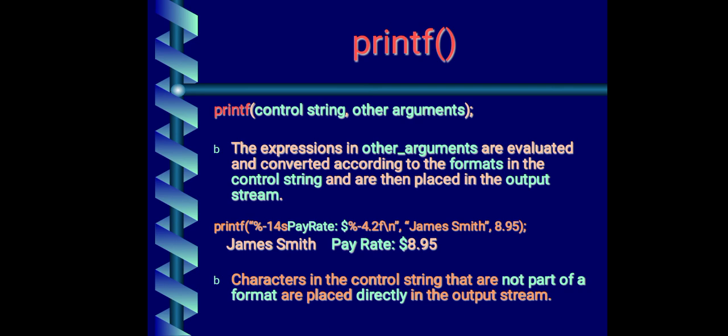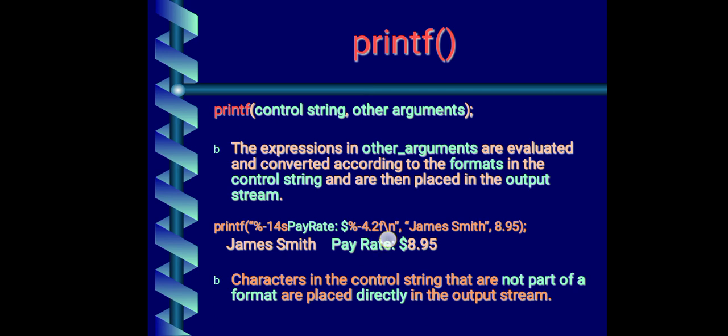The characters in the control string that are not part of formatting are placed directly in the output. Whatever you write here, the same way it will be displayed on the screen. Like you see here, we wrote pay rate colon dollar, and the same thing appeared in the output. This does not need any formatting.